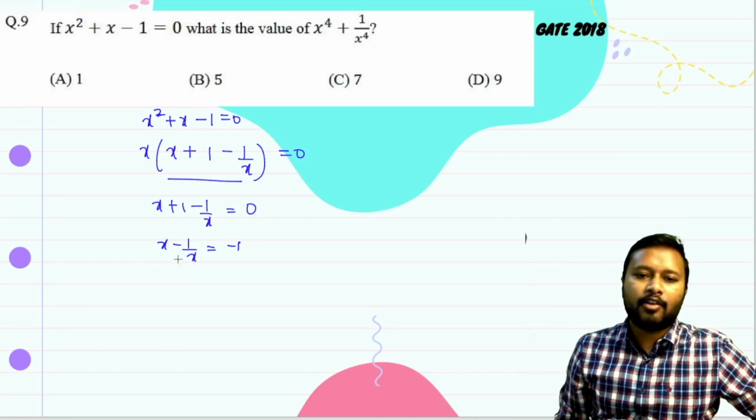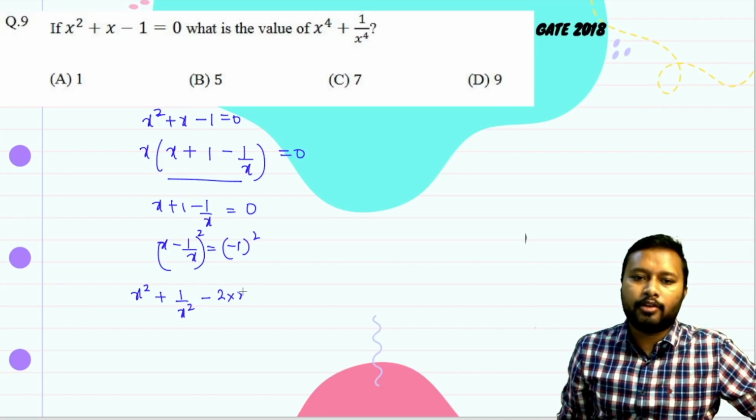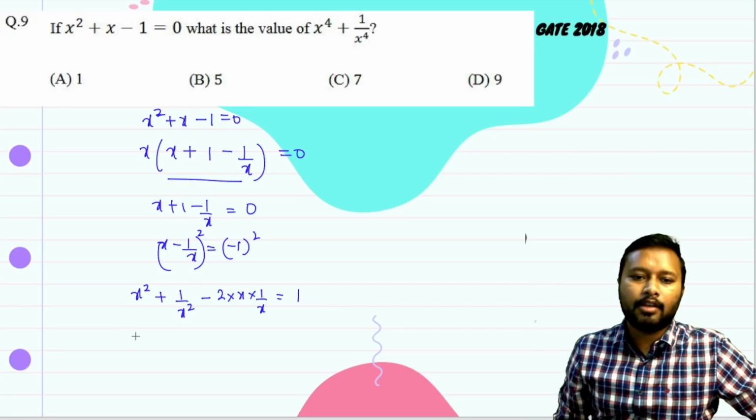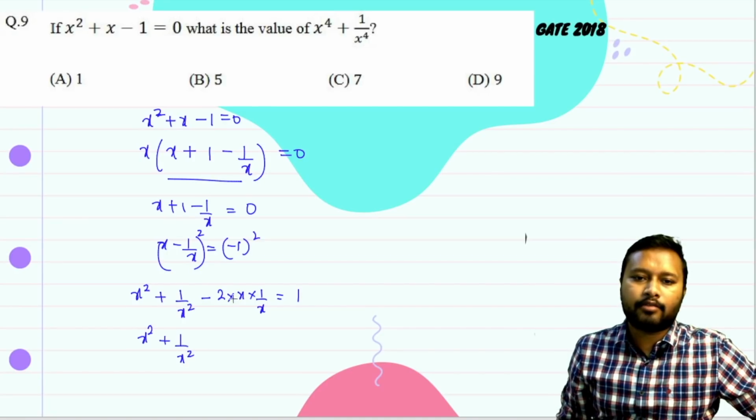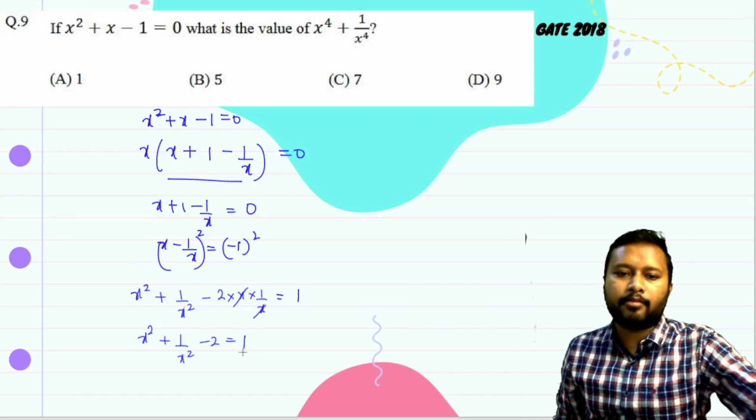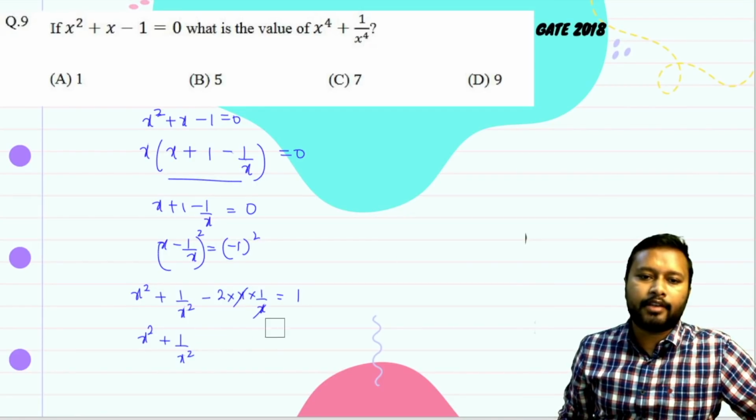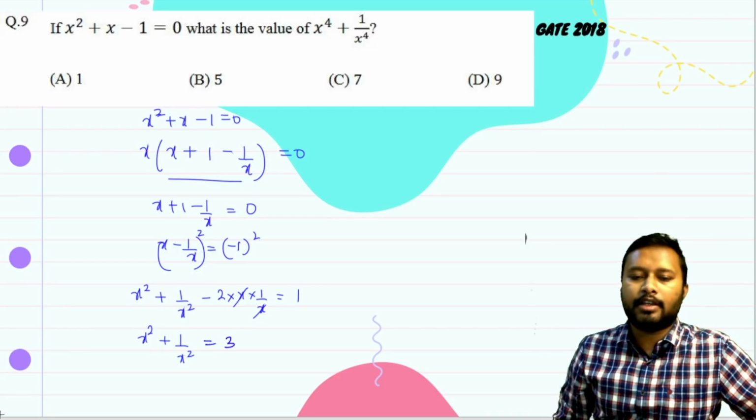Now square both sides. On squaring both sides, you apply (a minus b) whole square, which is a square plus b square minus 2ab. So 2 into x into 1 upon x, and on the other side minus 1 square is going to give you 1. Now you get x square plus 1 upon x square, here x and x get cancelled out, minus 2 equals 1. Take this 2 to the other side, and 1 plus 2 gives you 3. So x square plus 1 upon x square is going to be 3.